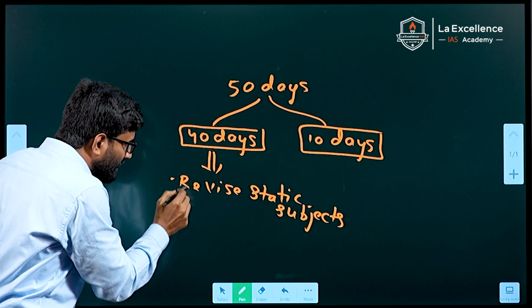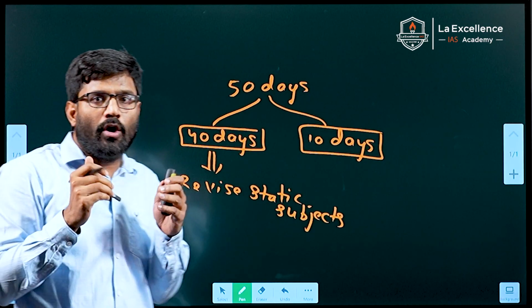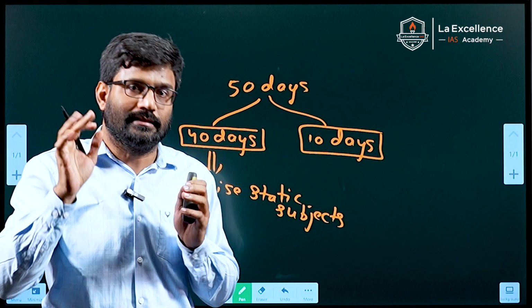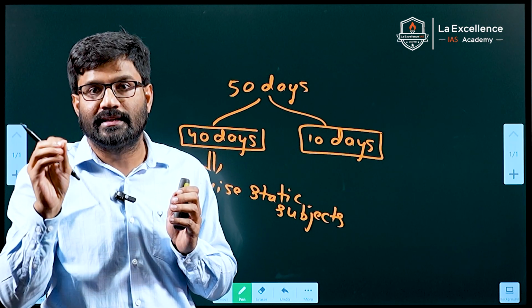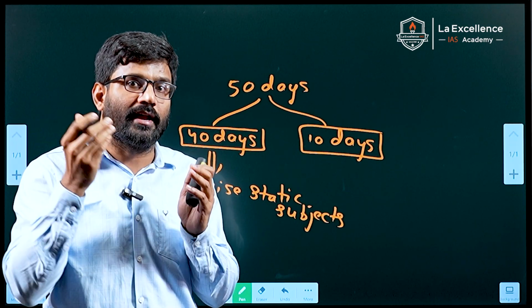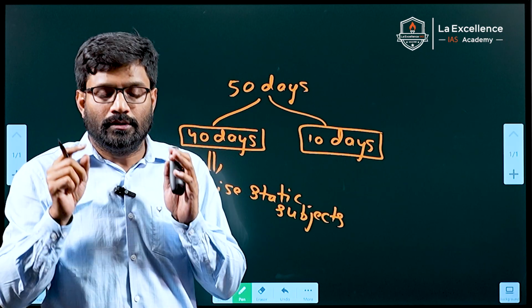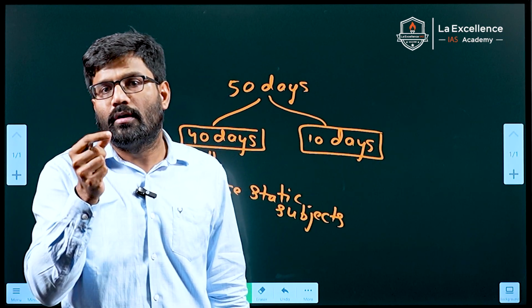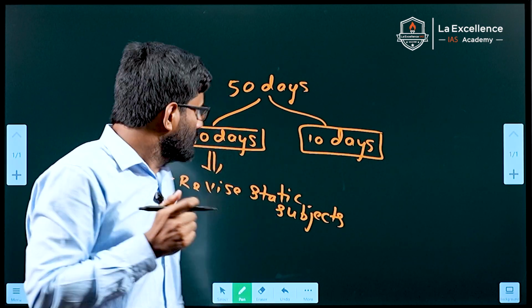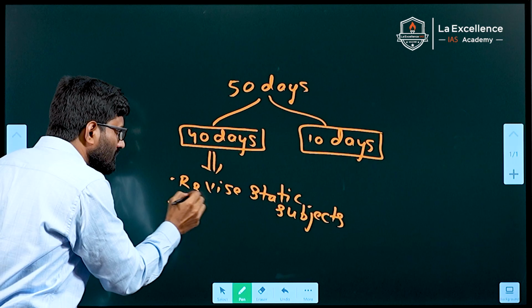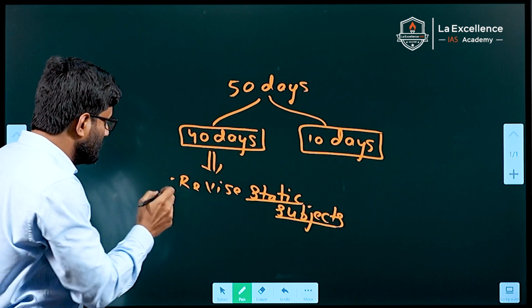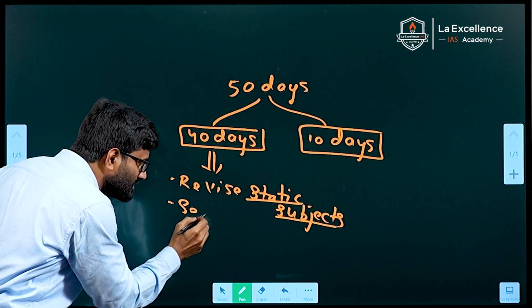And for each subject, you should solve minimum 2 or 3 sectional tests. For history, minimum 3 sectional tests. Polity, 3. For economy, minimum 3 tests. So for each and every subject, you should solve minimum 2 or 3 sectional tests. So in the first 40 days, revise all the static subjects twice and please solve some sectional tests.